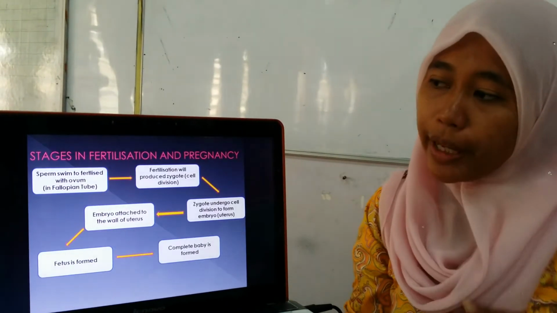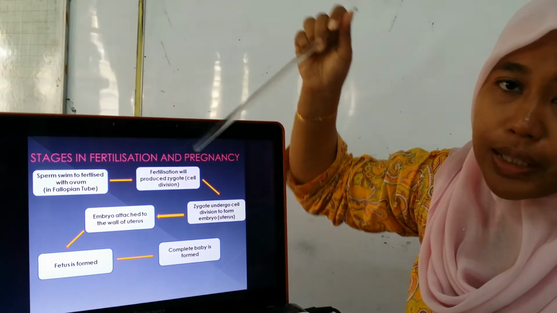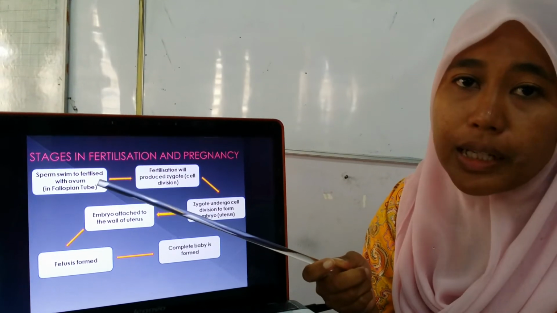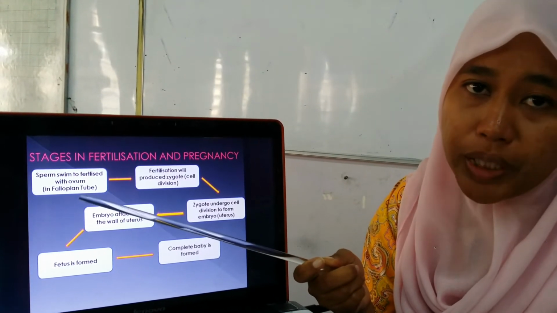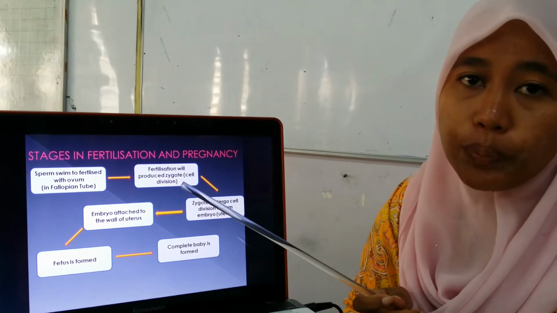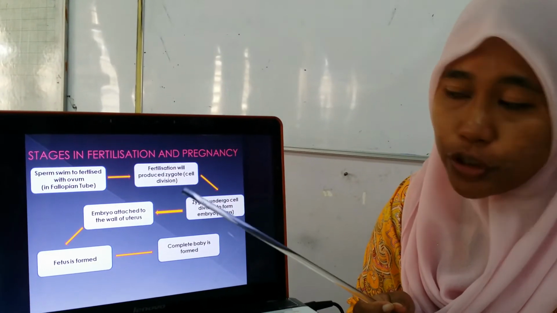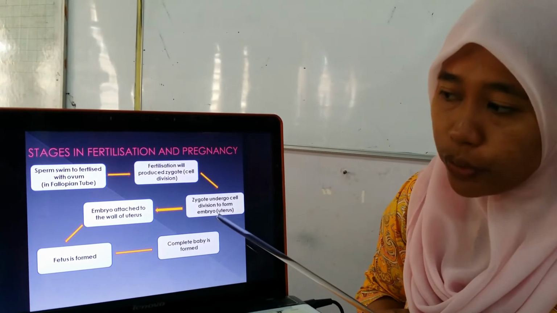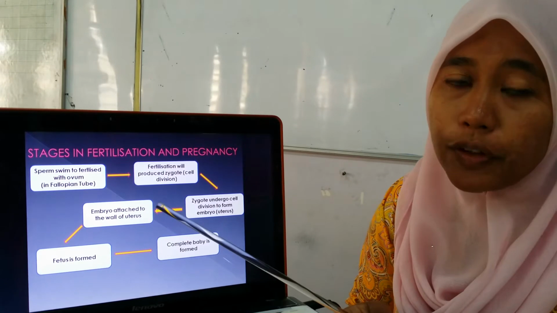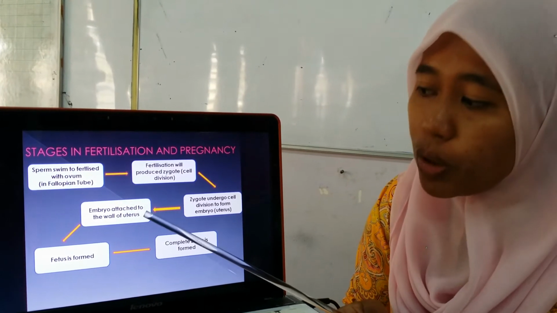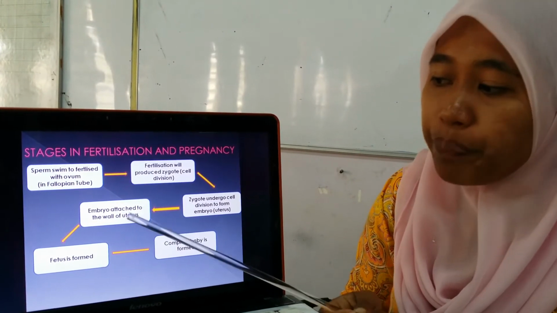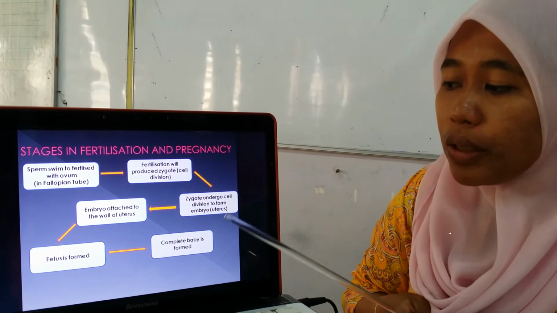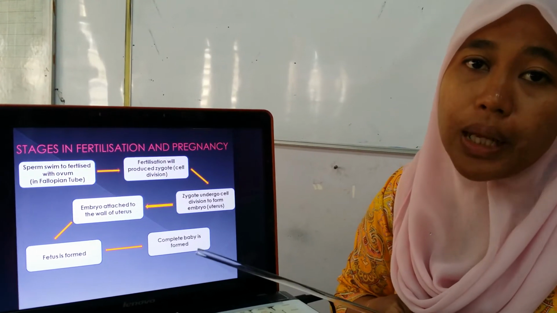Okay, these are all the stages in fertilization and also pregnancy. First, the sperm will swim and fertilize the ovum, which must happen in the fallopian tube. The fertilization will produce a zygote, which undergoes cell division. The zygote will undergo more cell division to form an embryo, and the embryo will move from the fallopian tube to the uterus wall and attach on the uterus wall. From the embryo, it will form a fetus, and the fetus will form a complete baby.